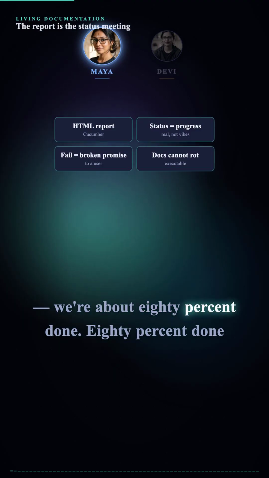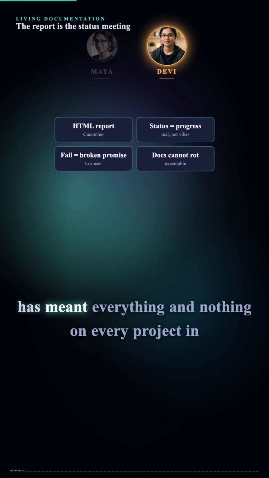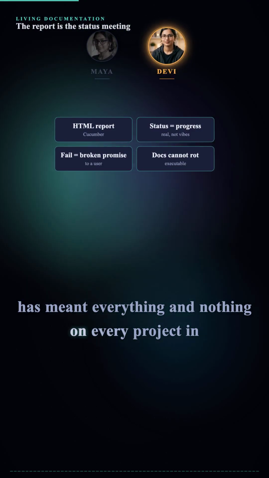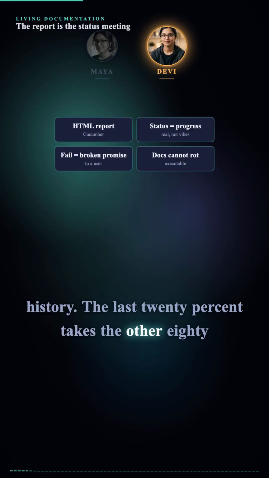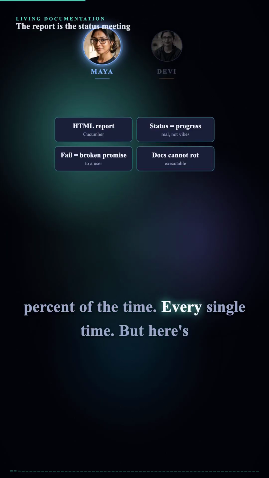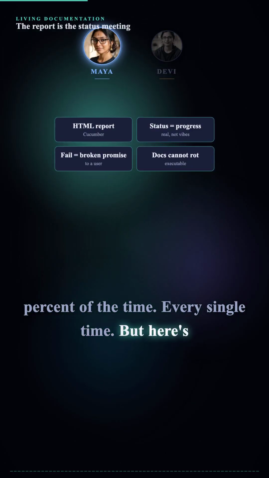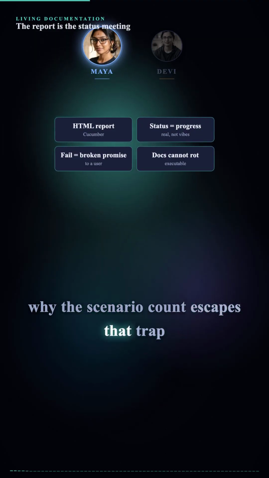We're about 80% done. 80% done has meant everything and nothing on every project in history. The last 20% takes the other 80% of the time. Every single time. But here's why the scenario count escapes that trap.